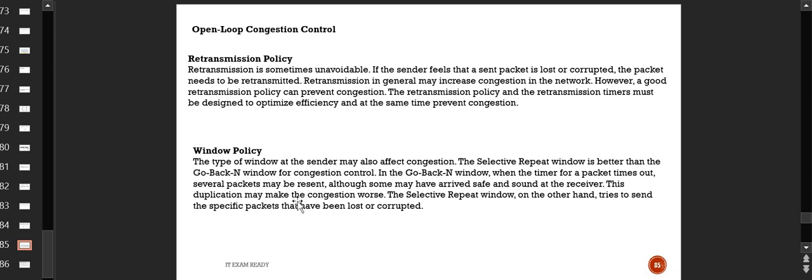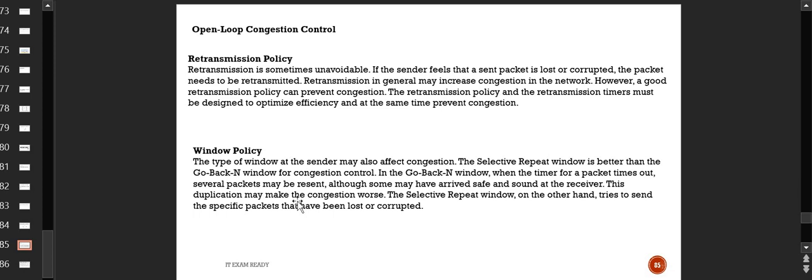If something is dropped, definitely it doesn't reach the receiver, so it needs to be retransmitted. So it will be resent, although some may have arrived safe and sound at the receiver. What happened? Sometimes it may be lost in the network. Sometimes it might reach the receiver, but the acknowledgement is not made. So here the duplication may make the congestion worse.